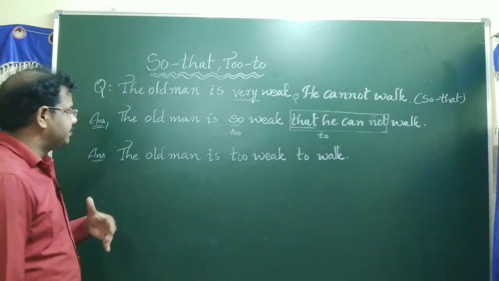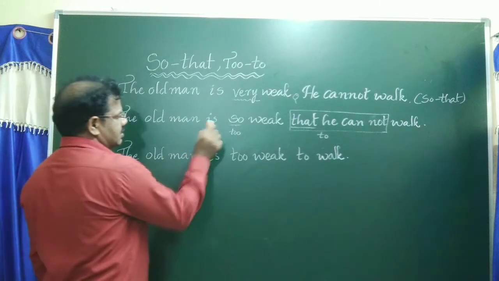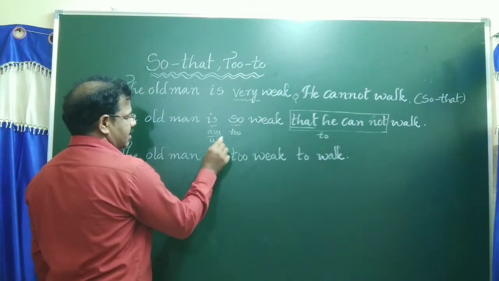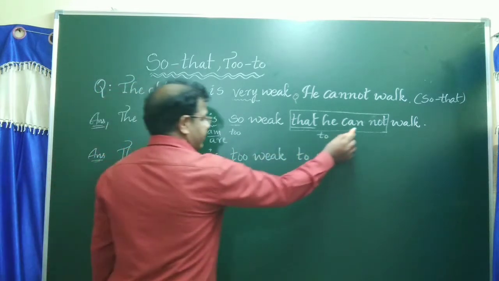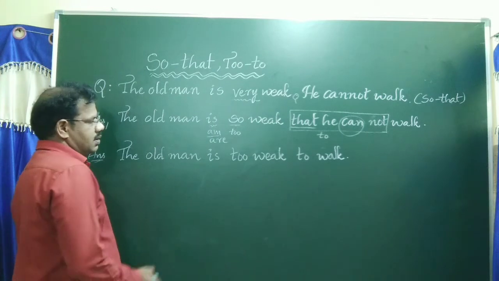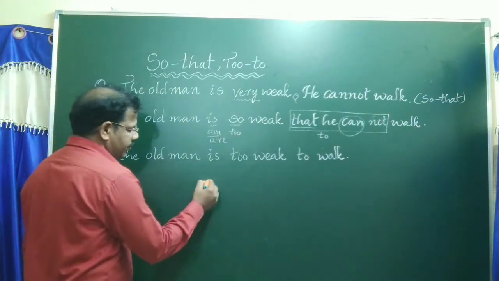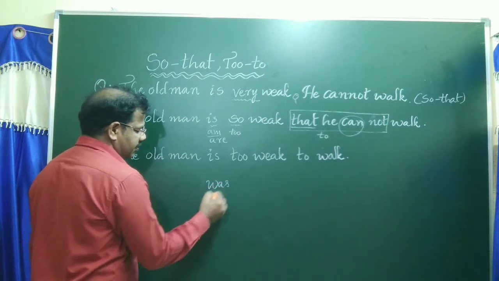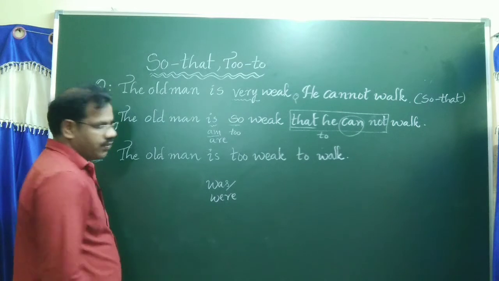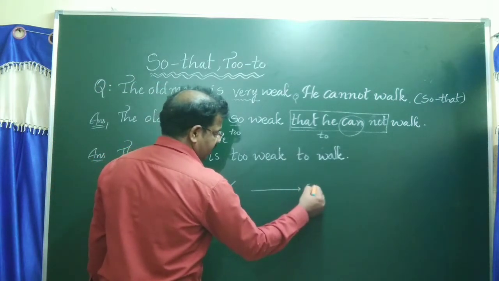And whenever you find is or am or are, here helping verb is can. Sometimes in the place of is, am, are, we may observe was or were. In the second part we should write could.